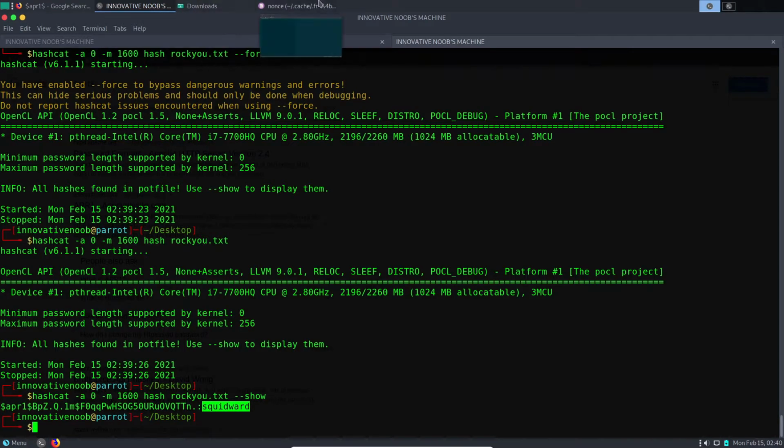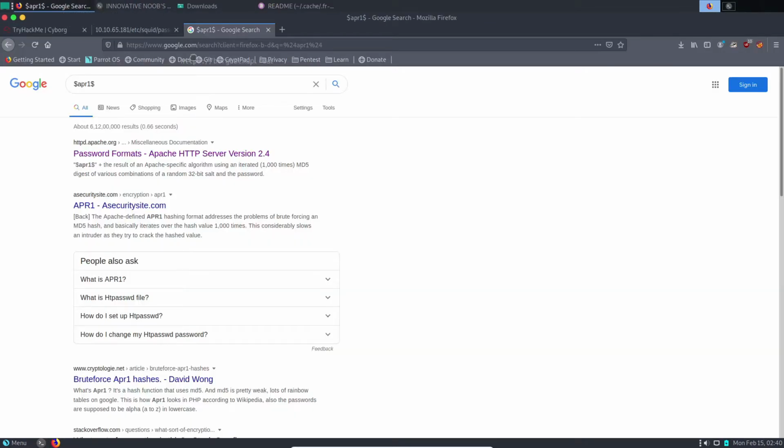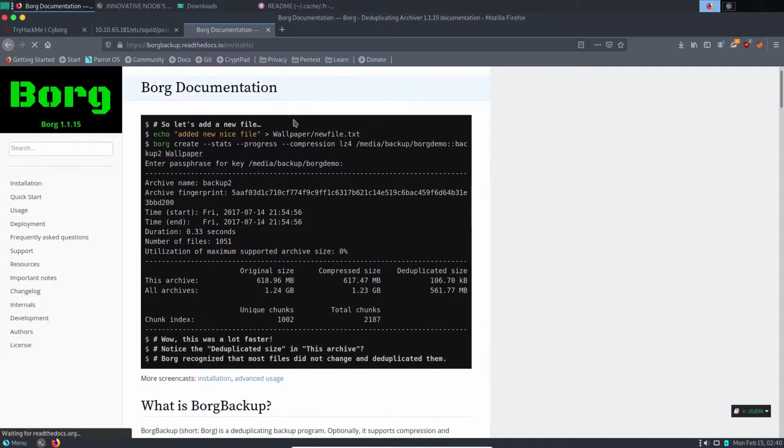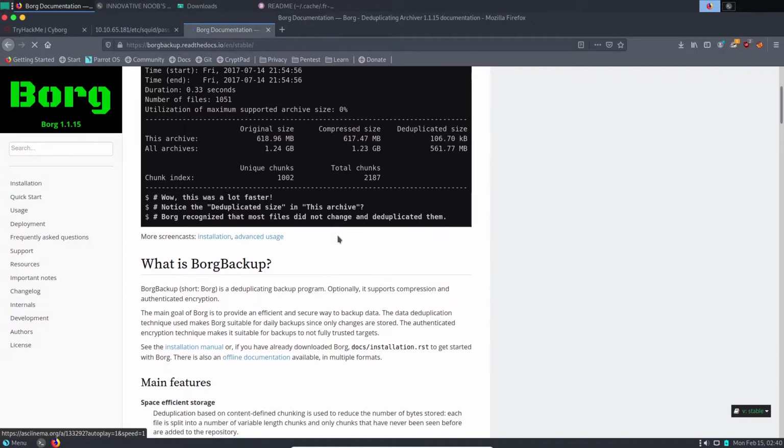So remember, we got a readme file which says this is a Borg backup repository, and we got a link. So we'll go to the link and see what's here. This is a utility named Borg Backup, which helps us back up using encryption and all that.